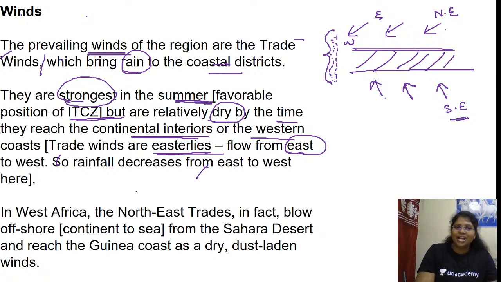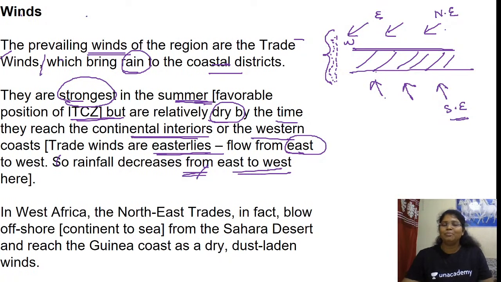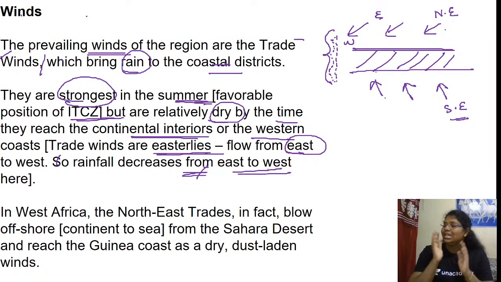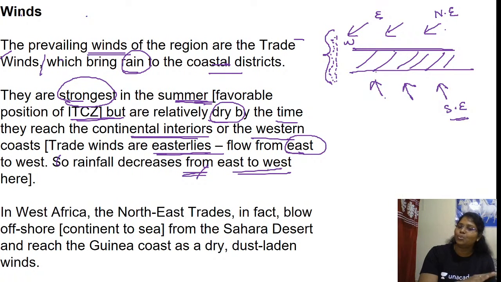In West Africa, the rainfall decreases from east to west. Already we have discussed one point: the rainfall decreases from the equator towards the pole. The second point is the rainfall decreases from the east towards the west. The major reason behind this is that it comes under the influence of trade winds. The trade winds flow from the east towards the west.